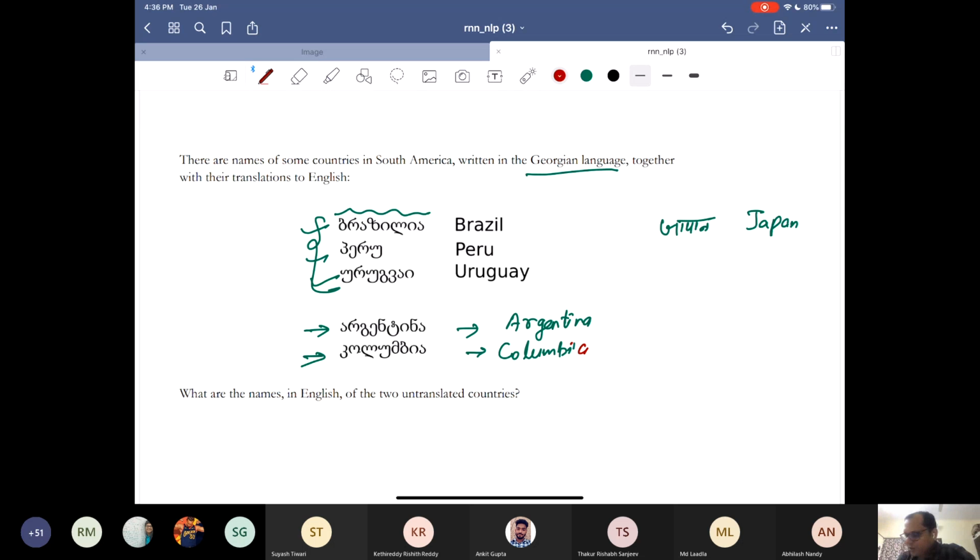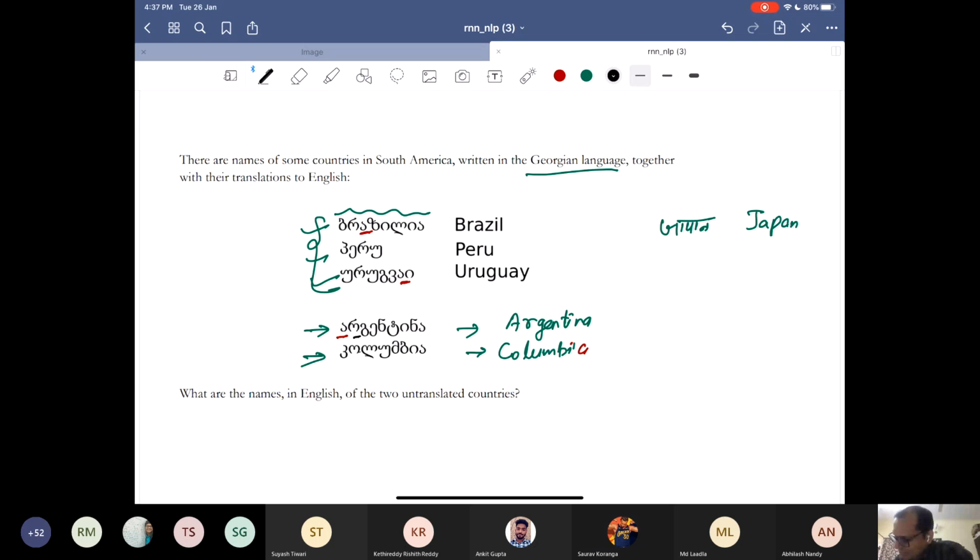Saurav, you can tell us why you think this is Argentina. The first character is matching with Uruguay, A. Yeah, Brazil and Uruguay, A. And the second character is matching with Brazil, R.